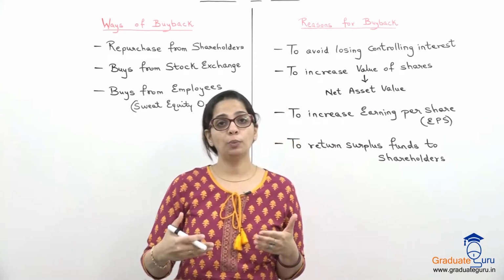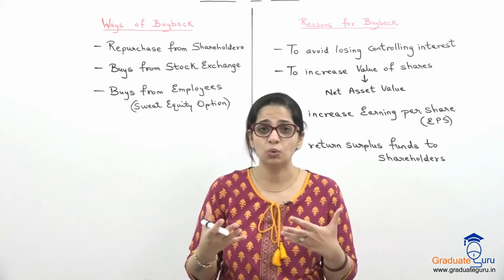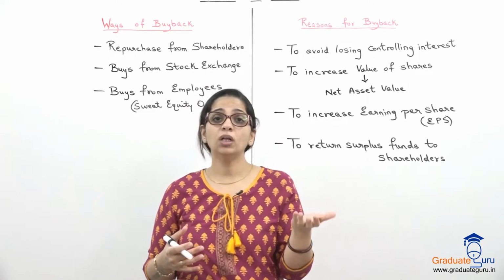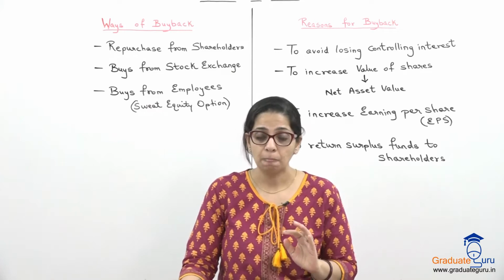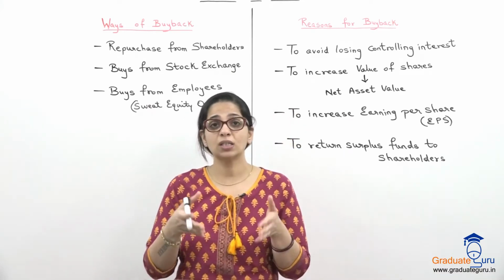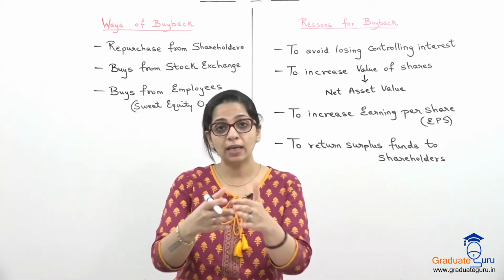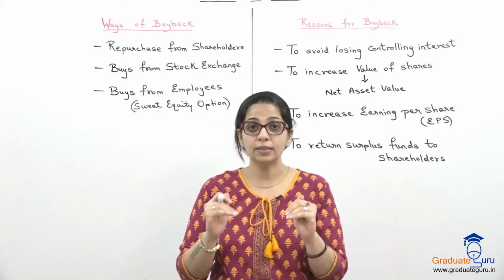Because you don't know what will happen tomorrow. कल suppose कंपनी में कुछ प्रॉब्लम हुआ, losses हुए, तो ये funds कम हो जाएंगे. Then the shareholders might not even get what they have invested in the company. So the directors feel that आज अगर कंपनी के पास एक्स्ट्रा सरप्लस फंड्स हैं तो क्यों नहीं हम उन्हें शेयर होल्डर्स में ही बांट दें, so that they get the benefit of that today itself.